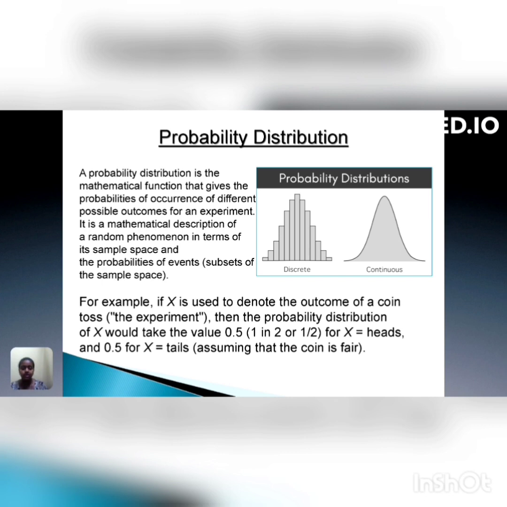For example, if X is used to denote the outcome of a coin toss, then the probability distribution of X would take the value 0.5 for X equals heads and 0.5 for X equals tails, assuming that the coin is fair. From the following figure, we can see the probability distribution is of two types, discrete and continuous.